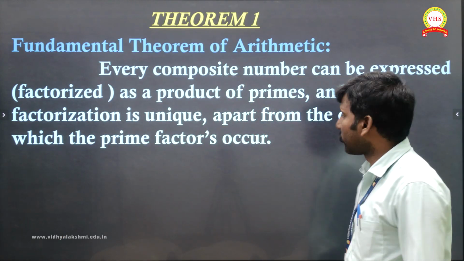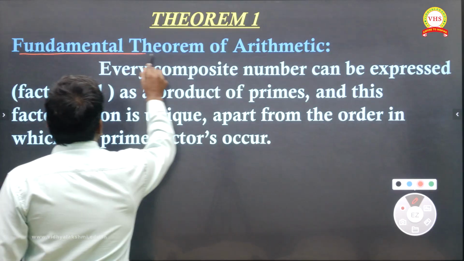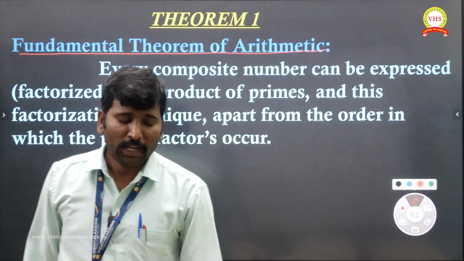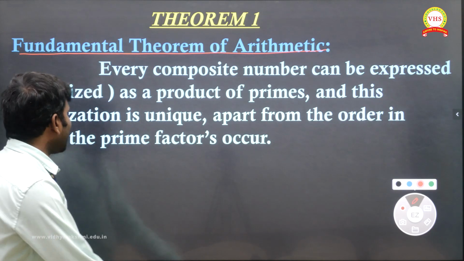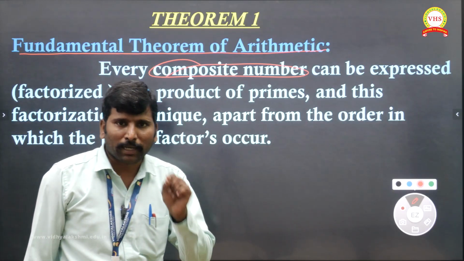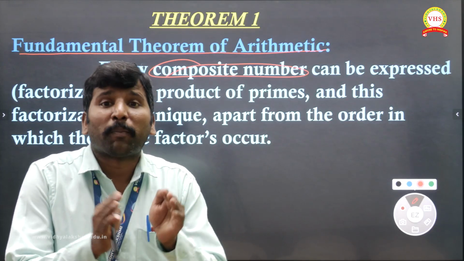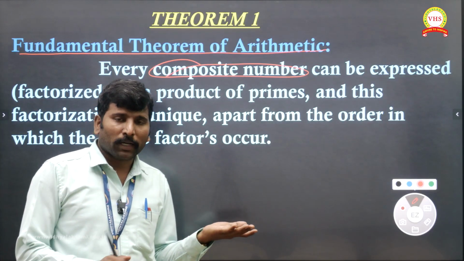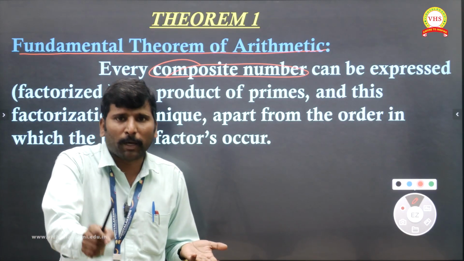Next, theorem number 1: the fundamental theorem of arithmetic. I will give it in a short manner. Any composite number you take can be written in the form of a product of primes. Any composite number can be factorized with the help of prime numbers.